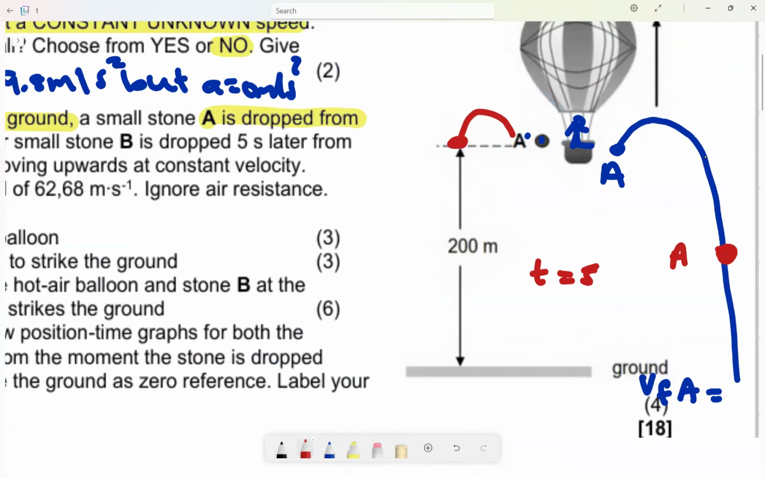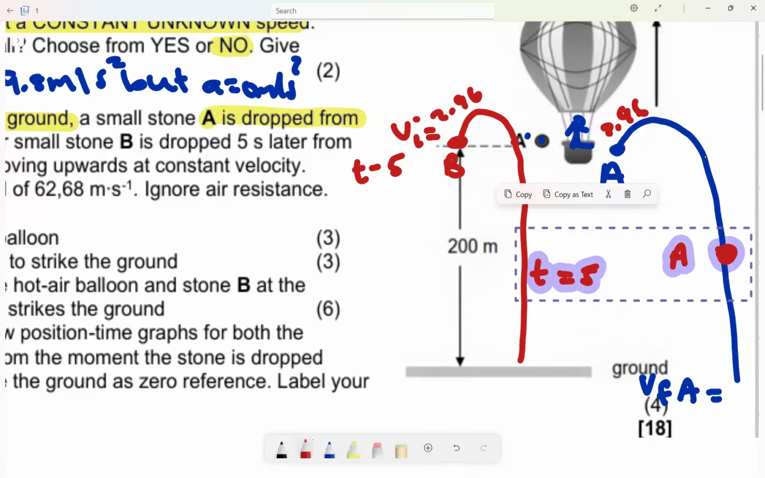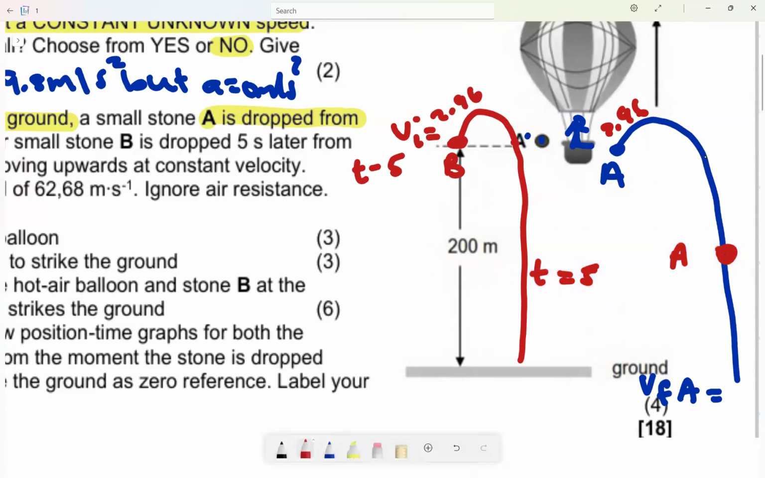If stone B was dropped, it will do its trajectory like that again. But now the initial velocity will be the same. Why? Because it is still moving in the same hot air balloon. So the initial velocity is 2.96. But now this one will move at a time which is t minus 5, whatever time minus 5 seconds later. This one is for time equal to 5.